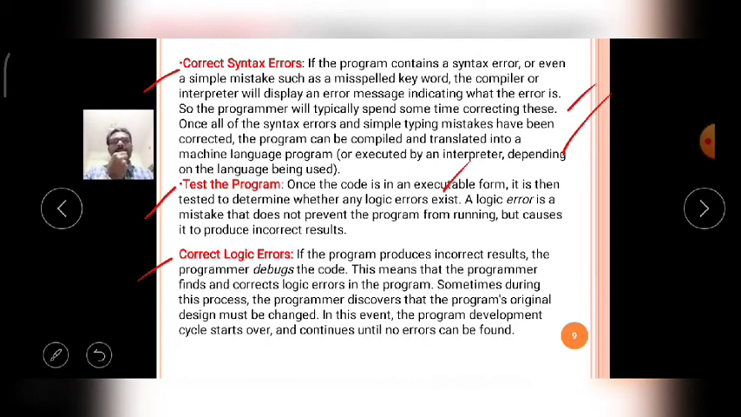If the program produces incorrect results, the programmer debugs the code. This means that the programmer finds and corrects logical errors in the program. Sometimes during this process, the programmer discovers that the program's original design must be changed. In this event, the program development life cycle starts over again from the first step and continues until no errors can be found.